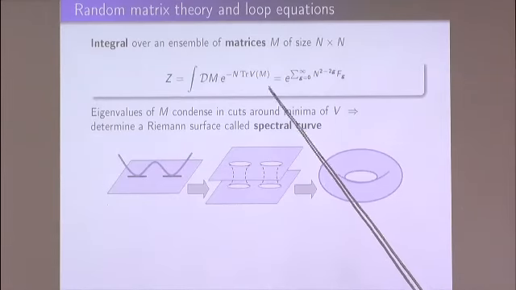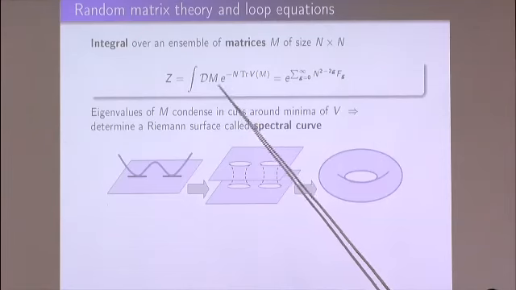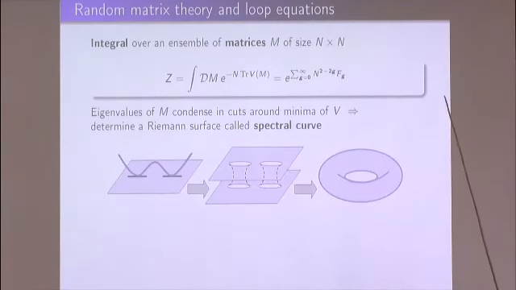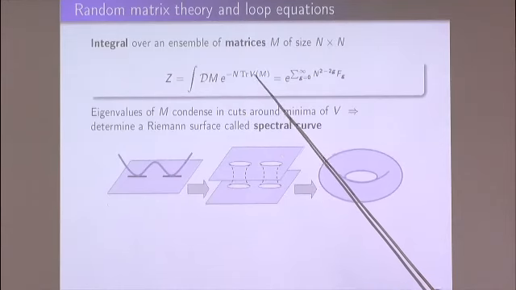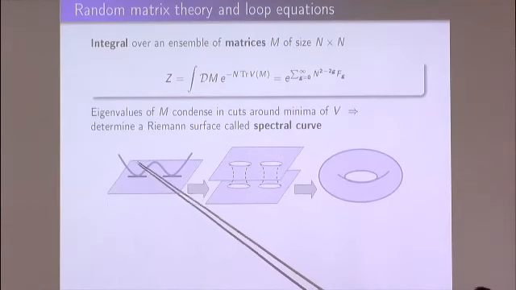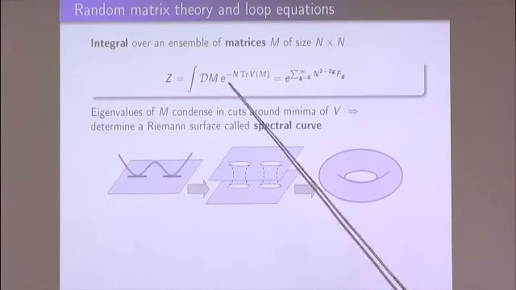Namely, when one considers this model and we have these matrices, it turns out that this is quite easy to integrate everything in these matrices apart from the diagonal. But what is most interesting is the behavior of eigenvalues of these matrices. And these eigenvalues would like to reside in the minima of this potential V. So if this would be a plot of this potential, these eigenvalues can be distributed somehow in these minima.